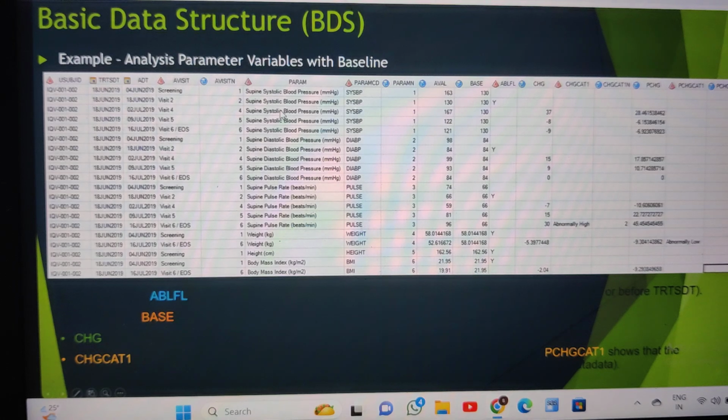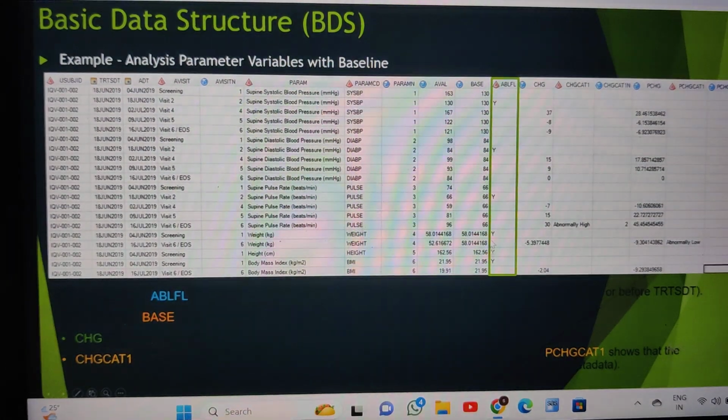Okay, so you can see this is the ABLFL, the baseline flag. For BP, this record is flagged; diabetes, this record is flagged; pulse, this record is flagged; weight, this record is flagged. Next, this is visit 2, and these are the base values. Why do we say this flag is the baseline?